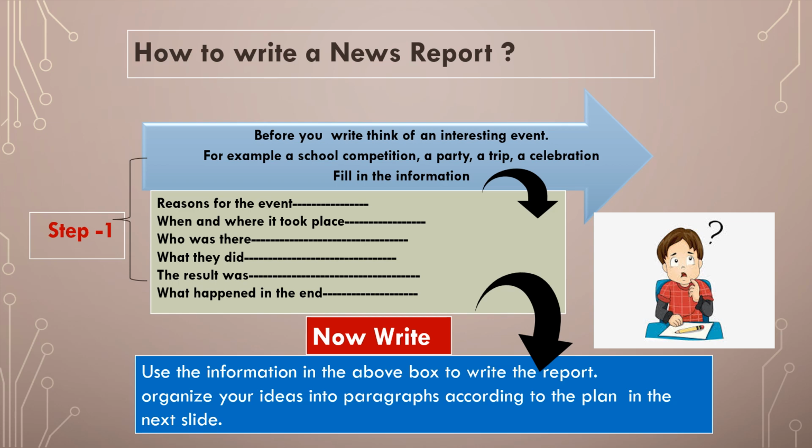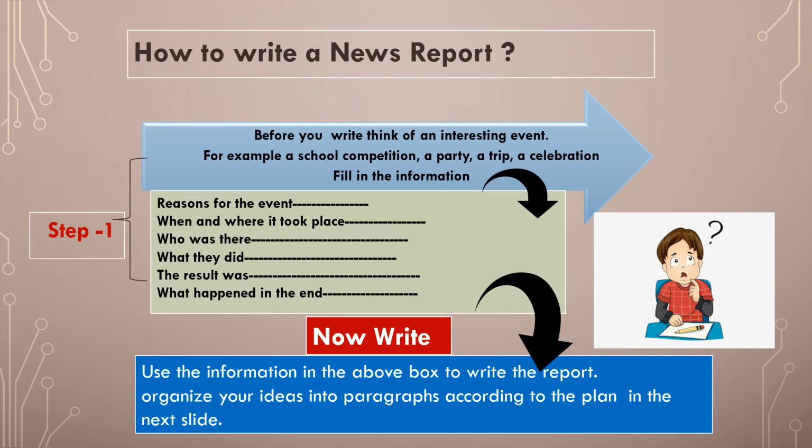Then we have to plan for gathering information by asking ourselves the six questions, the W's and H: the reasons for the event, when and where it took place, who was there, what they did, what the result was, and what happened in the end.